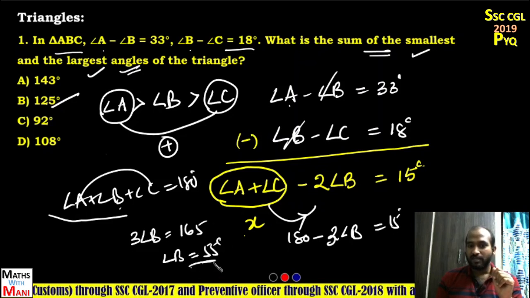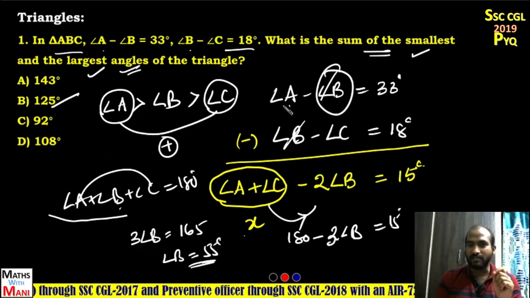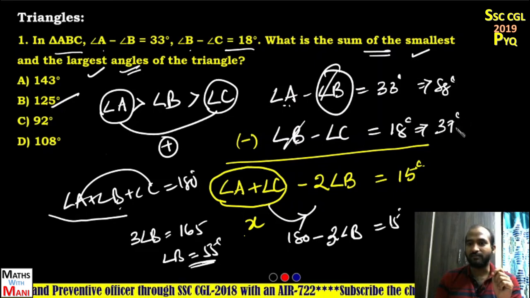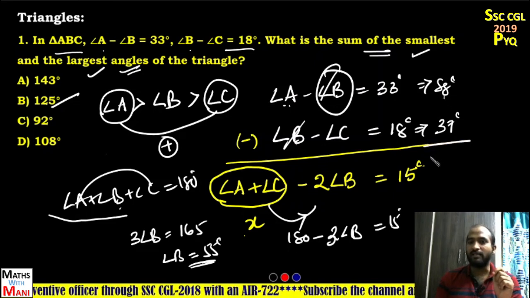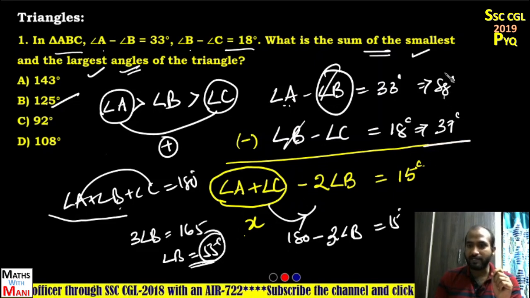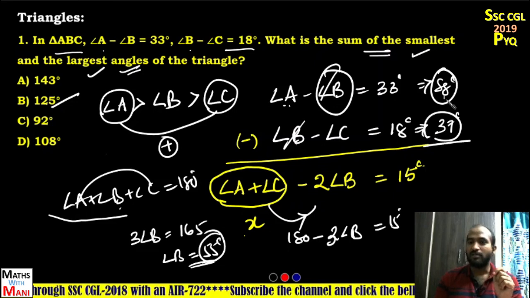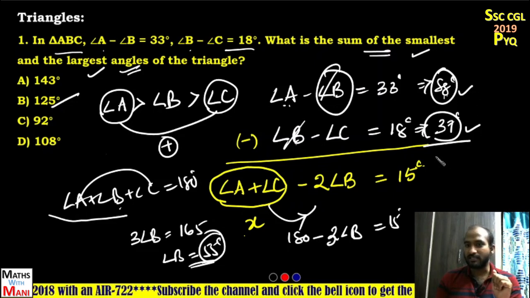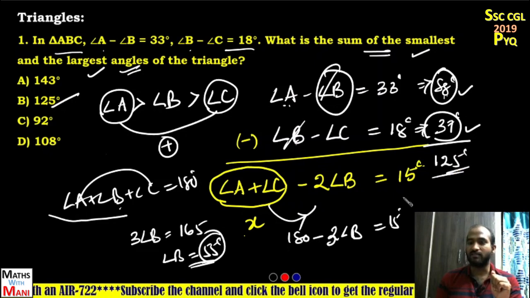So what is the value of angle B? 55 degrees. So if angle B is 55, what will angle A be? 88. If angle B is 55, what will angle C be? 37. So what are the values of the angles here? It is 55, 88 and 37. So angle A is largest, angle C is smallest. So 88 plus 37, that is 125 degrees.